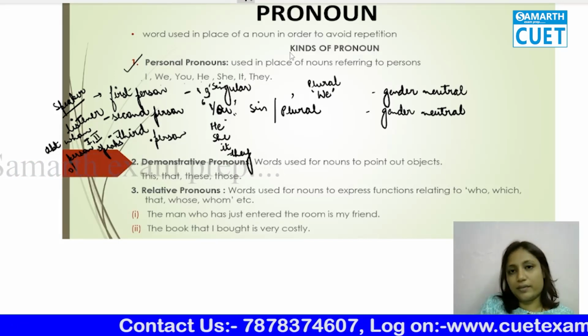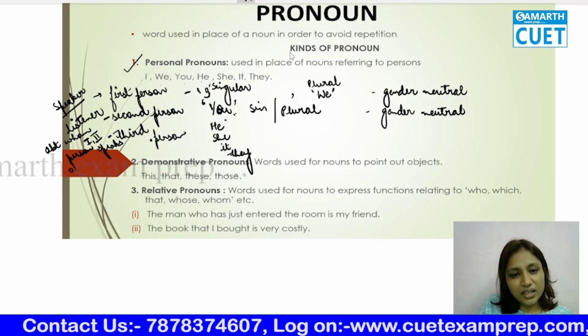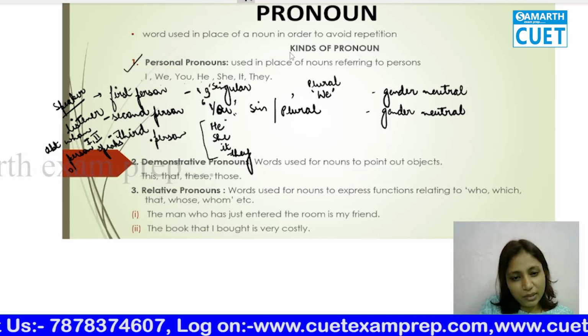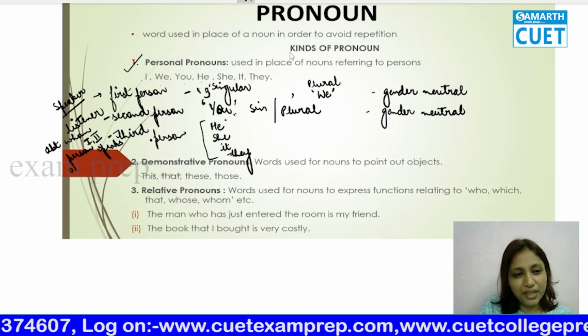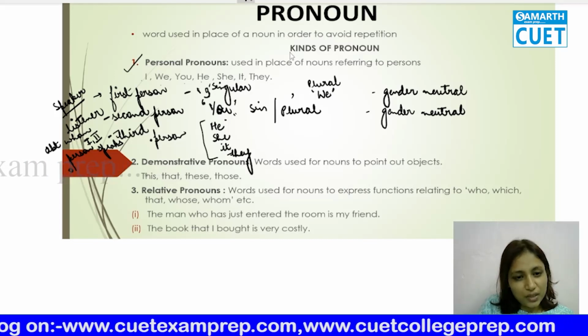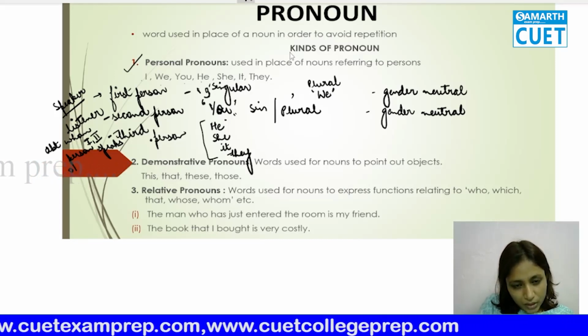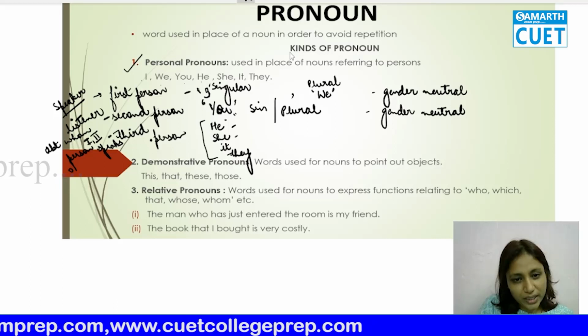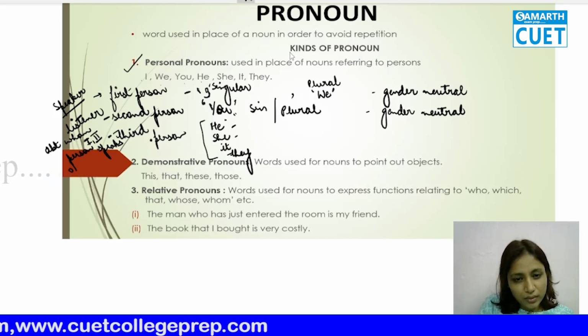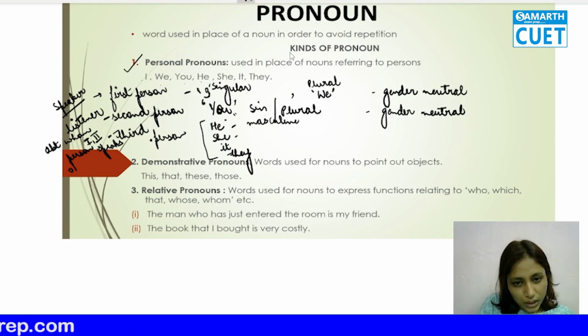Now third person means जिसके बारे में बात हो रही है, the person who is being spoken about. So he is male. For masculine we use he.